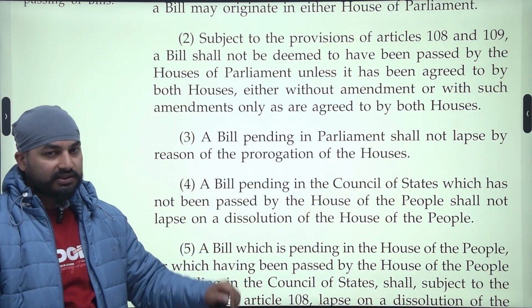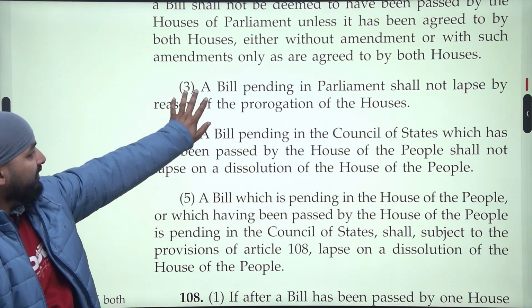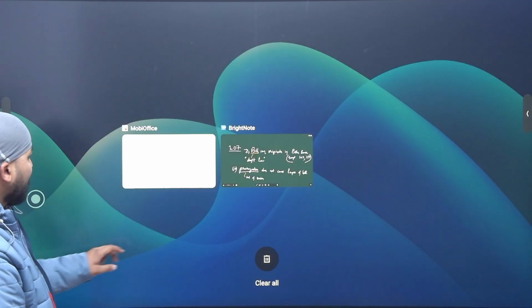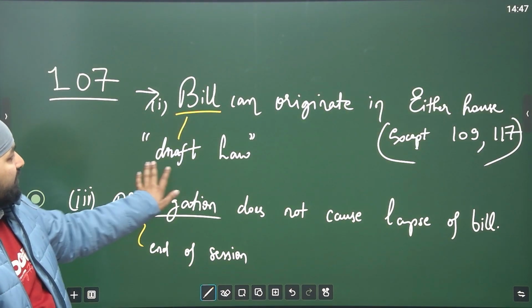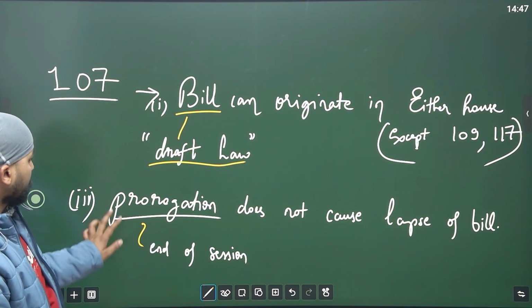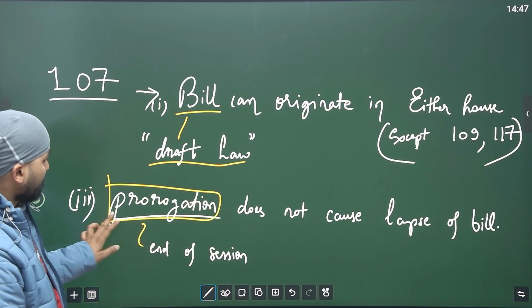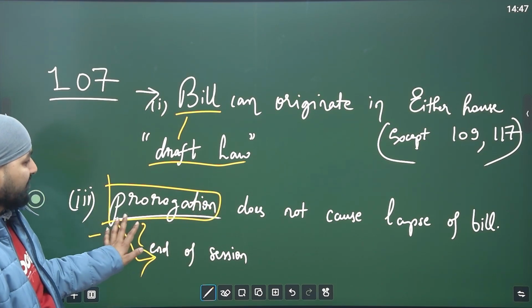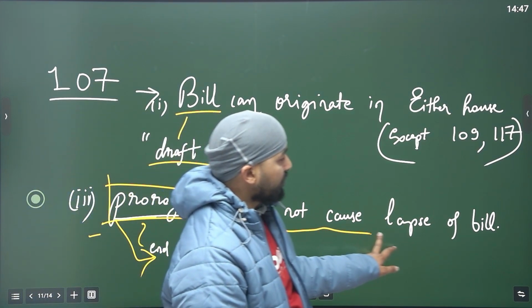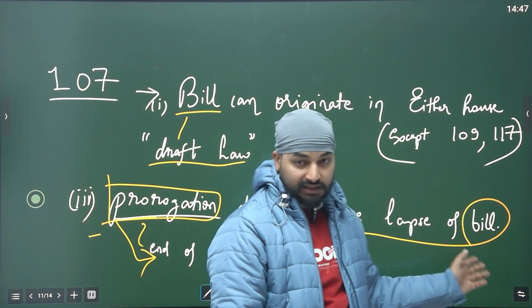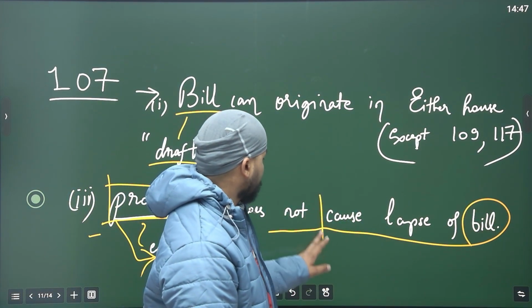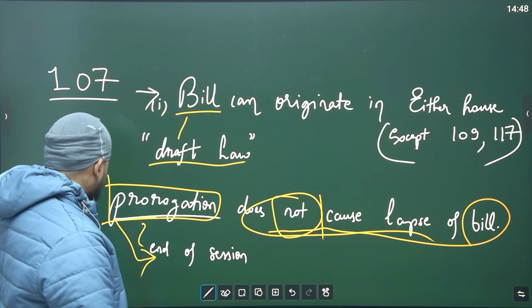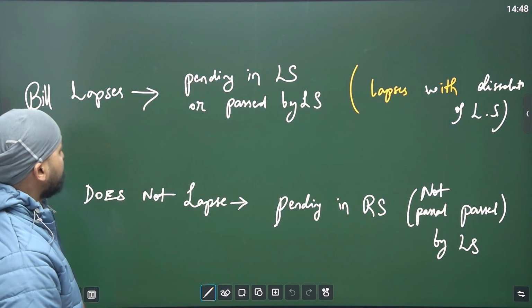But in certain cases, there will be a special majority. Now this is for prorogation. This is important. When does a bill lapse or not lapse? A bill is a draft law. Prorogation means end of session, like winter session, etc. If it ends and there was a certain bill that was pending anywhere in either house, this does not lapse. But there are certain cases where the bill will lapse.